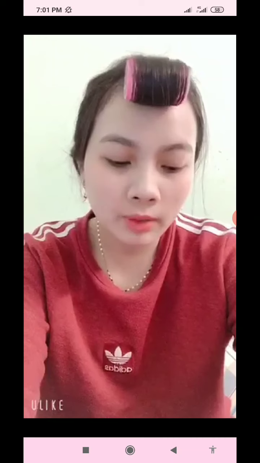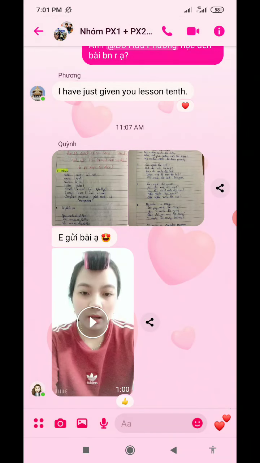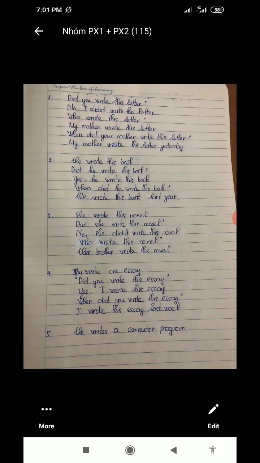He writes a computer program. Program. Ok, giọng Mỹ sẽ là program. He write. Câu cuối là cái gì nhỉ? He writes a computer program.